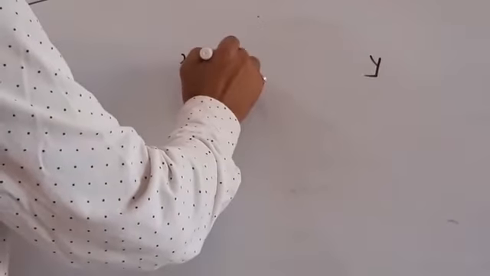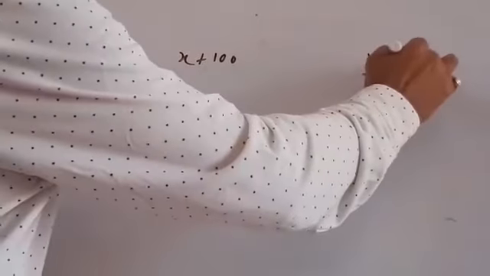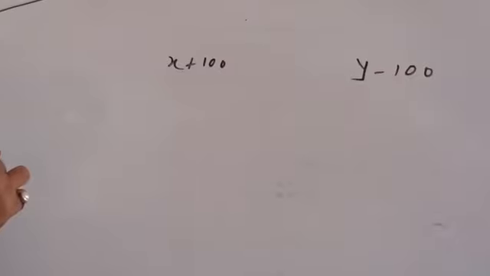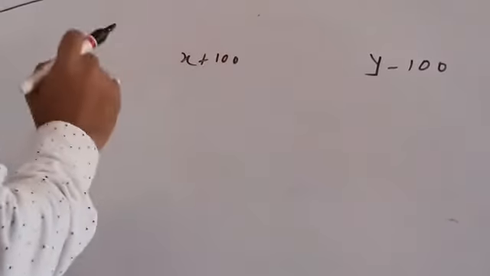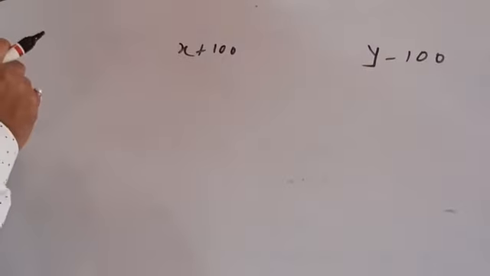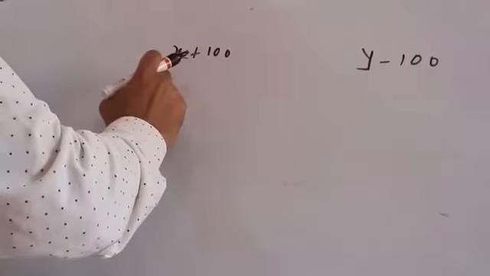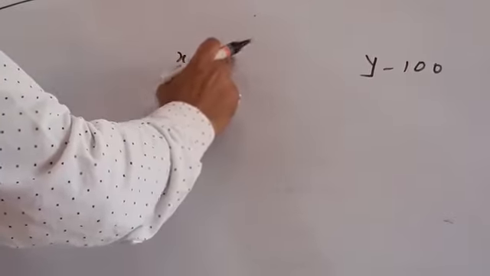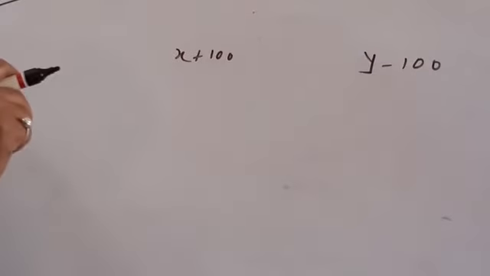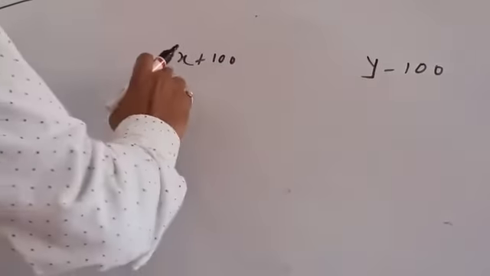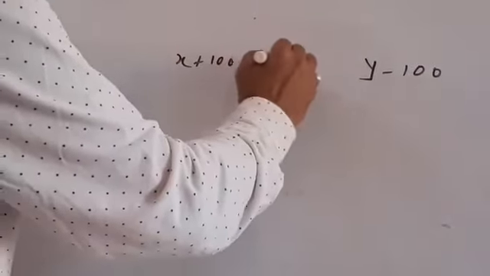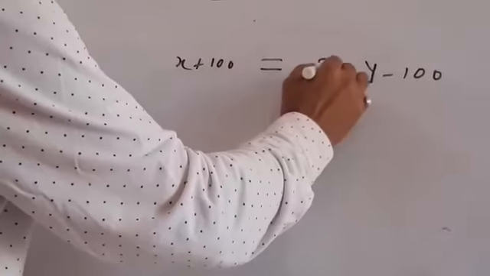If y gives 100 to x, definitely this would be plus 100 and this would be minus 100. So x is saying to y, give me 100 friend. When he is giving him 100, this is plus 100 and this is minus 100. I shall then become twice as rich as you. Who is I here? This. Shall equals this.